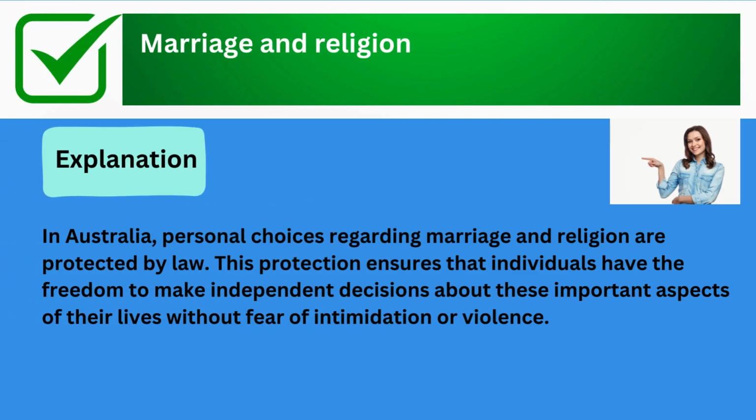The correct answer is marriage and religion. Explanation: in Australia, personal choices regarding marriage and religion are protected by law. This protection ensures that individuals have the freedom to make independent decisions about these important aspects of their lives without fear of intimidation or violence.